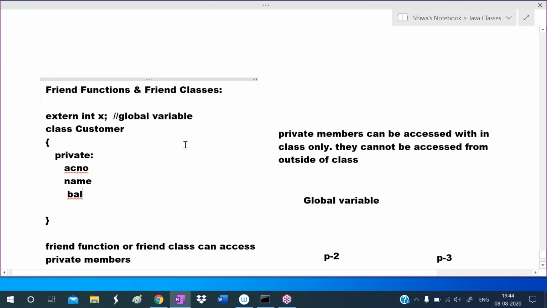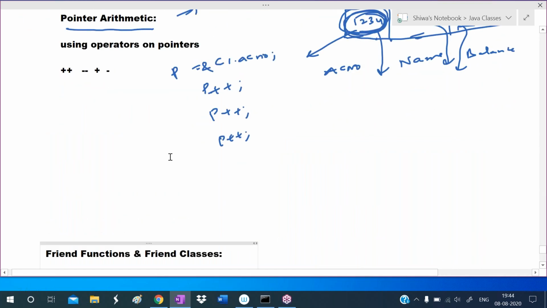That's why Java doesn't support the global variable concept. They didn't add this one. So these three concepts are security problem oriented concepts.